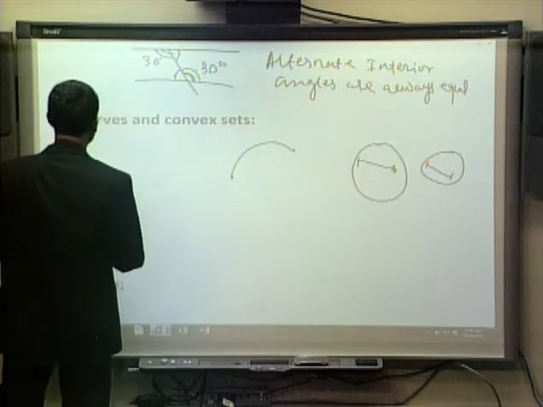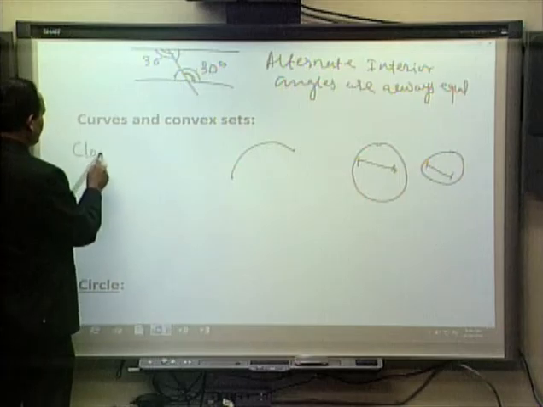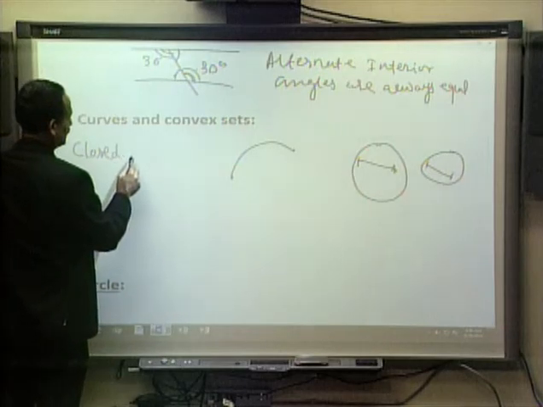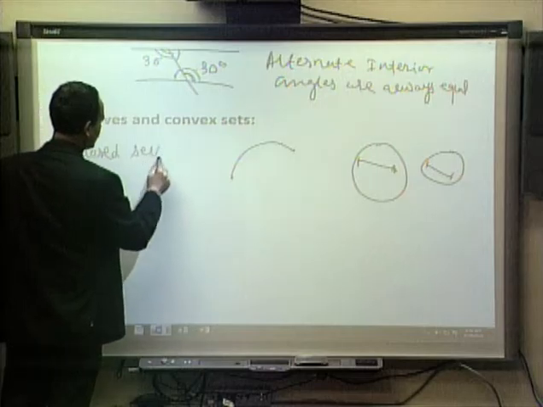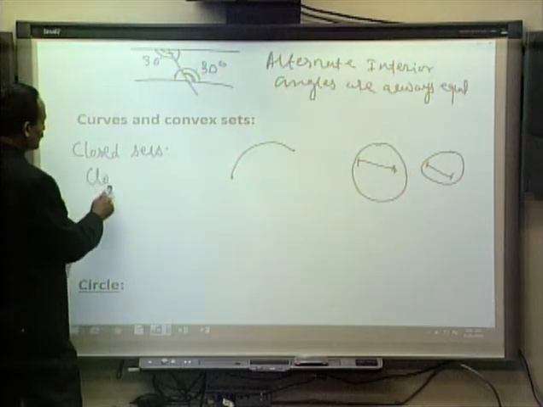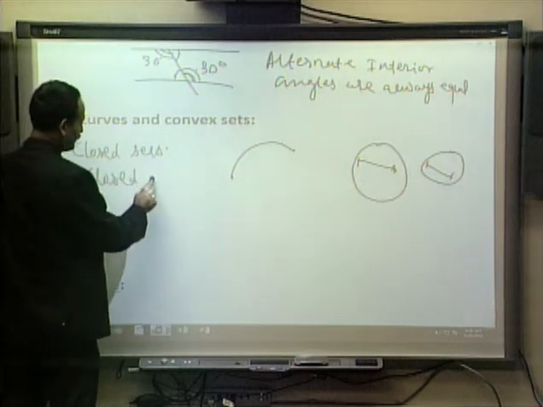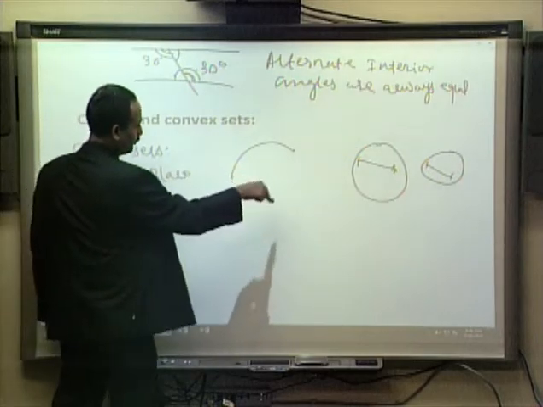So by closed set, we mean a closed plane, not open. This is an open plane.